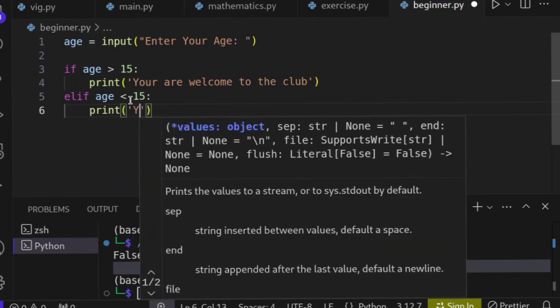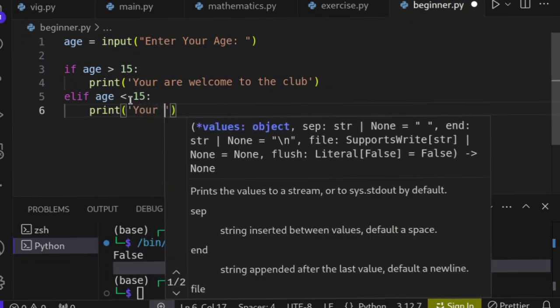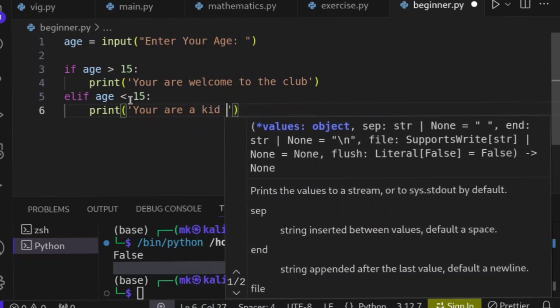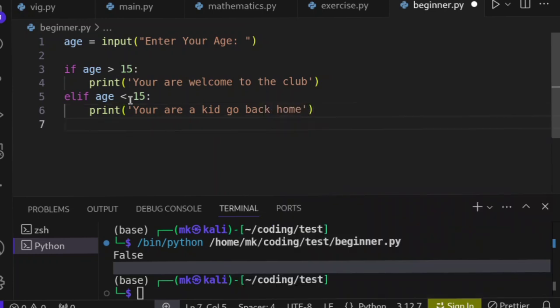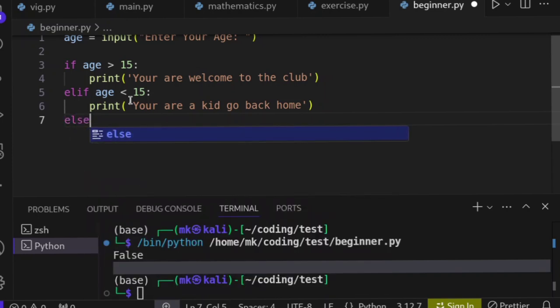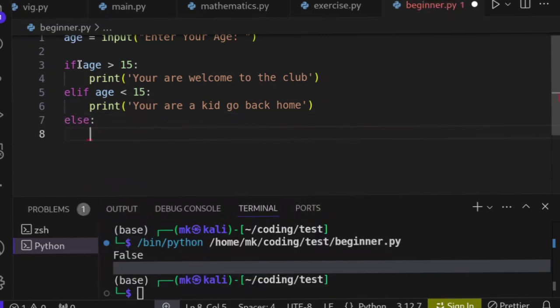Print, you are a kid, go back home. And then last but not least, we have else. We don't give else a condition, because it's like a backup plan. If this didn't work, then it will look into this. If this one also didn't work, then it has no option but to run else. So this is what's going on.